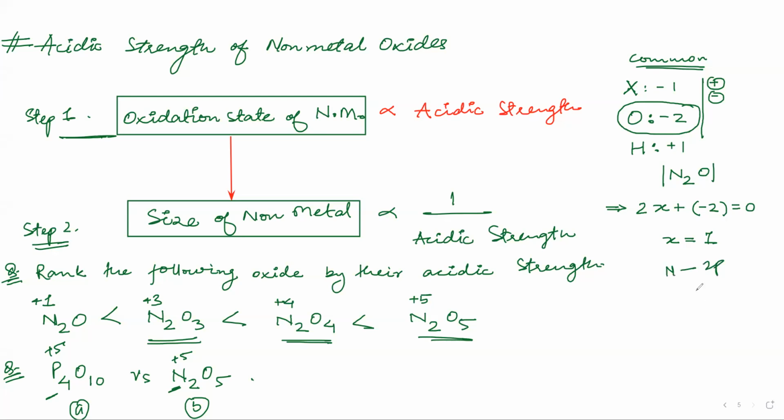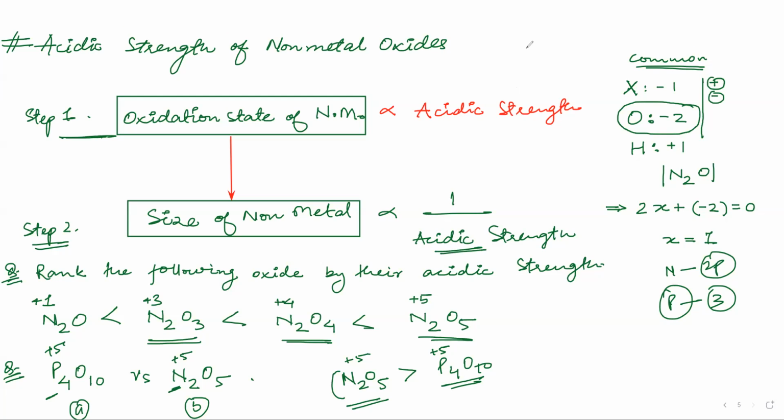Nitrogen is in the second period. Okay, second period, that means what? It is having only 2 shells. Phosphorus is in the third period. It is having 3 shells. So which is larger in size? Phosphorus is larger in size. If phosphorus is larger and nitrogen is smaller, see, size is inversely proportional to acidic strength. That means N2O5 will be more acidic than P4O10. Both are plus 5, but the size of nitrogen is smaller. That is why its acidic strength is higher.